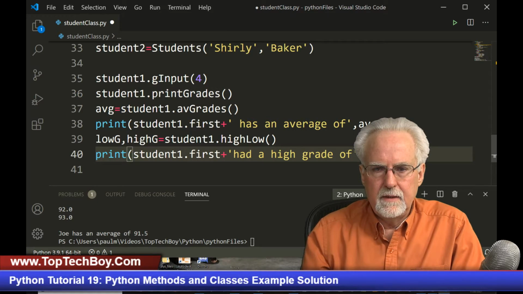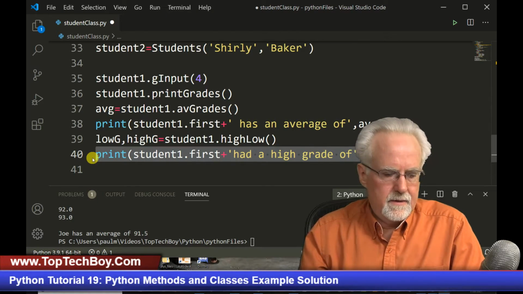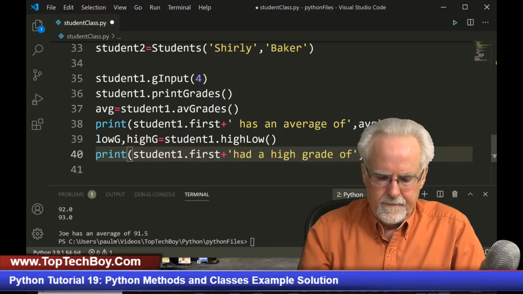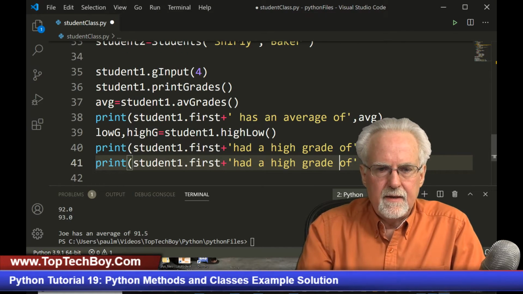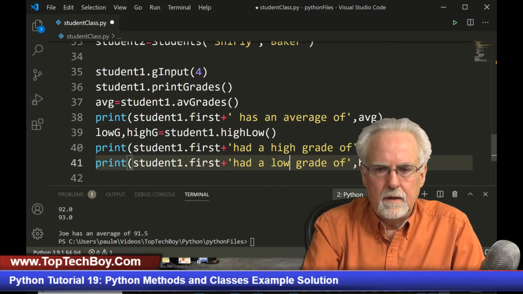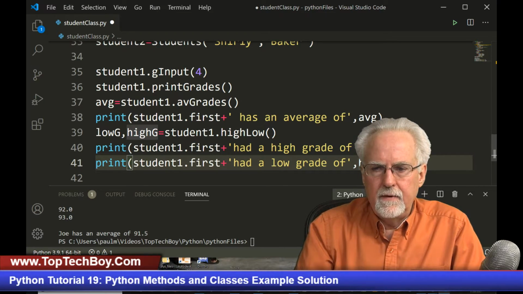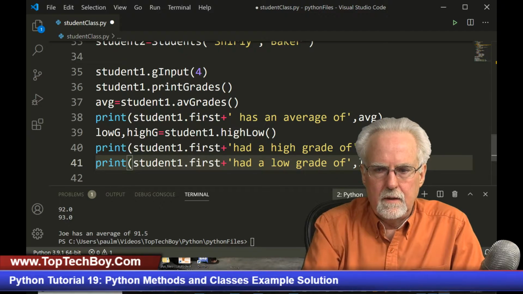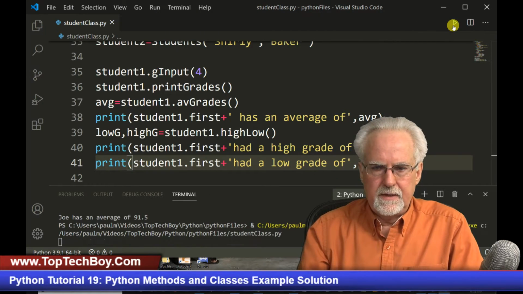All right. And then let's copy that, paste it, and student1 first had a low grade of low G. All right, so let's try this.